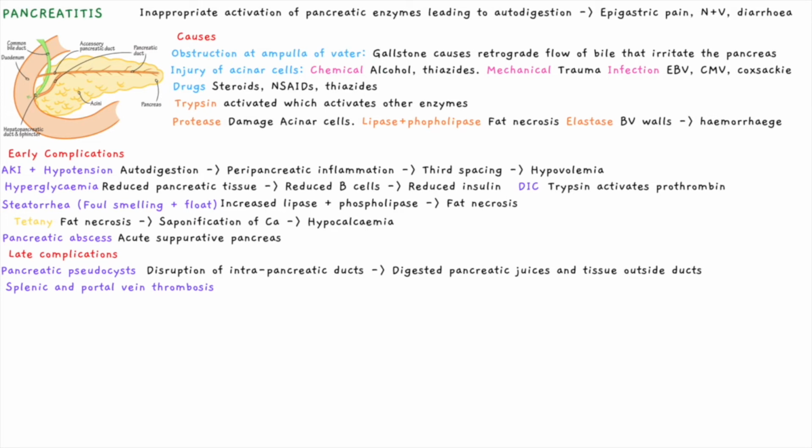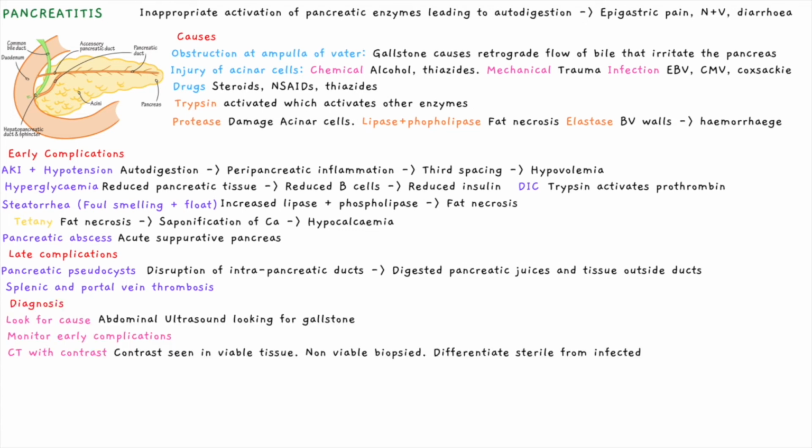From the pathophys section, we know that there is disruption of the pancreatic ducts. Hence the digested pancreatic juices, as the pancreas is eating itself, remember, and tissues go outside the pancreatic ducts, and this leads to pancreatic pseudocysts. If it leaks, it can cause pancreatic ascites. Also, there's a risk of splenic and portal vein thrombosis. This is because the portal vein drains the pancreas, and the splenic vein travels along the superior surface of the pancreas.